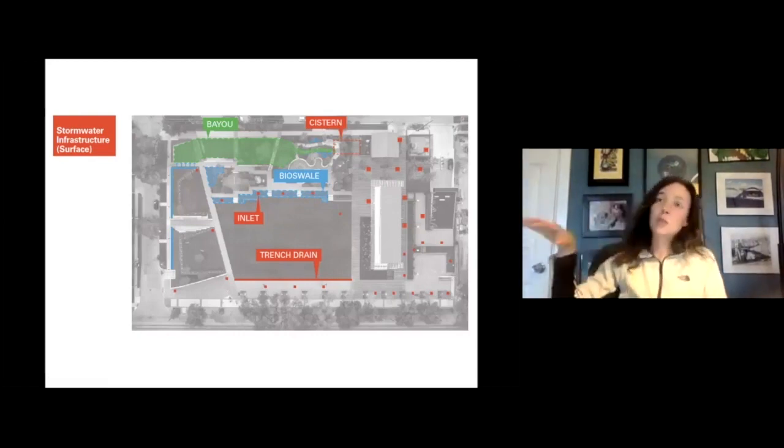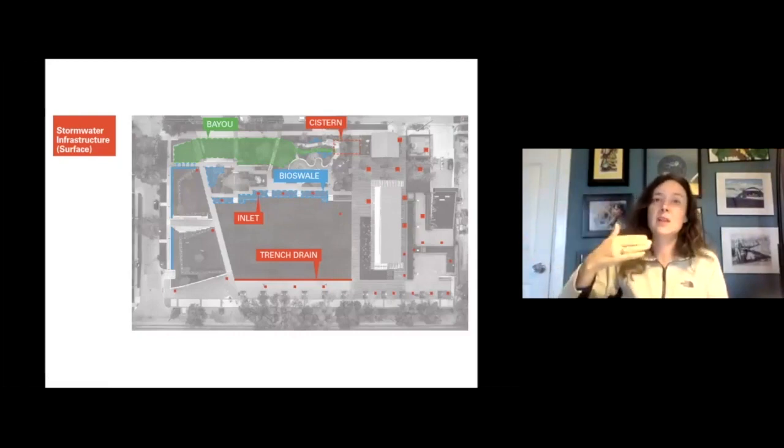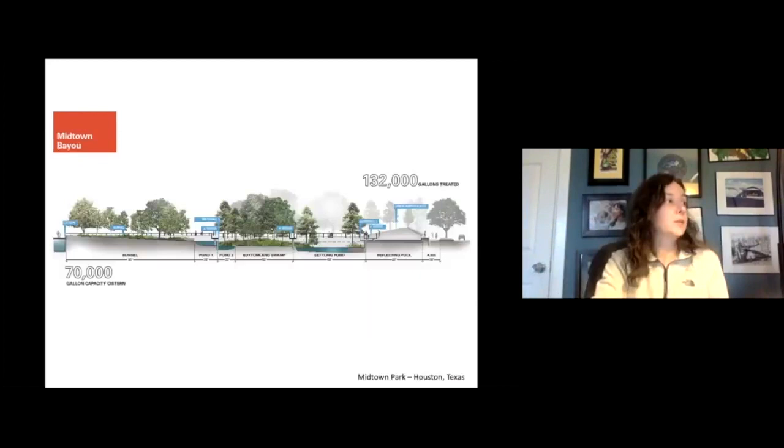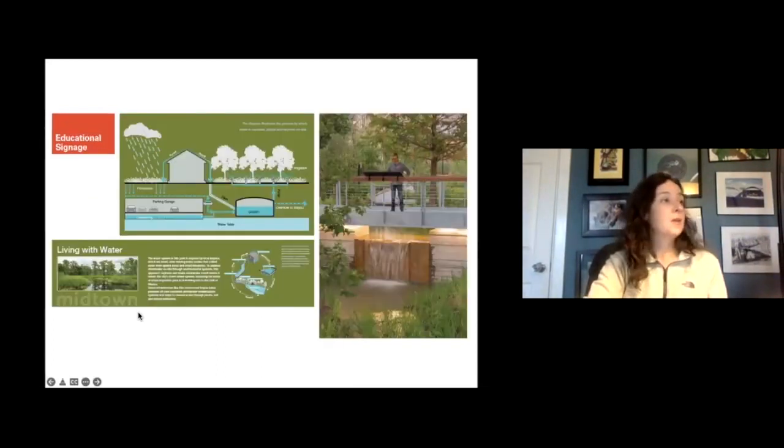So the bayou is a similar concept as the arroyo. You're just talking about two parts of Texas that are 16 hours apart. And so the bayou is the natural stormwater system or natural rain water system in Houston, whereas the arroyo is for El Paso. And so you see a stormwater treatment train model here, where they're managing 132,000 gallons of water on site and continually recirculating it. And so this is used to irrigate the lawns, to irrigate all the gardens, and then to create these aesthetic features where water moves through the landscape. And then the bayou looks something like this.